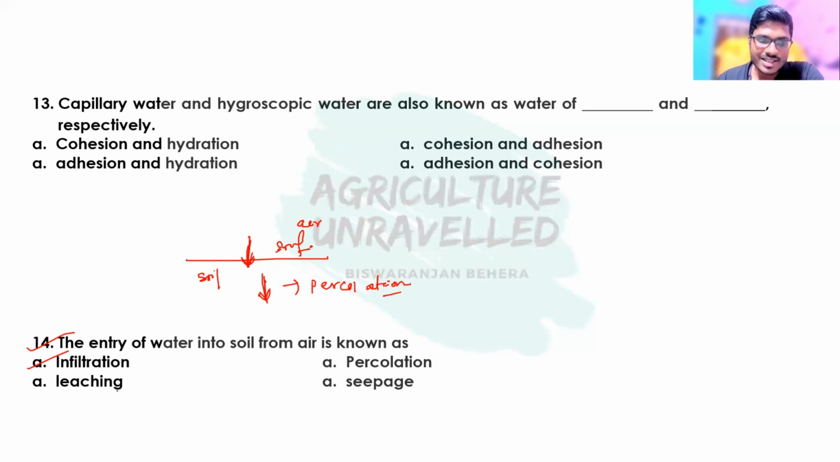Then what is leaching? Leaching is the percolation of water along with the salts. Nutrient elements are there in soil. When water leaches out these nutrient elements or salts from the plant root zone, the process is known as leaching. And seepage is the lateral flow of water inside the soil. So these are some movements of water in soil. I think it is clear now.